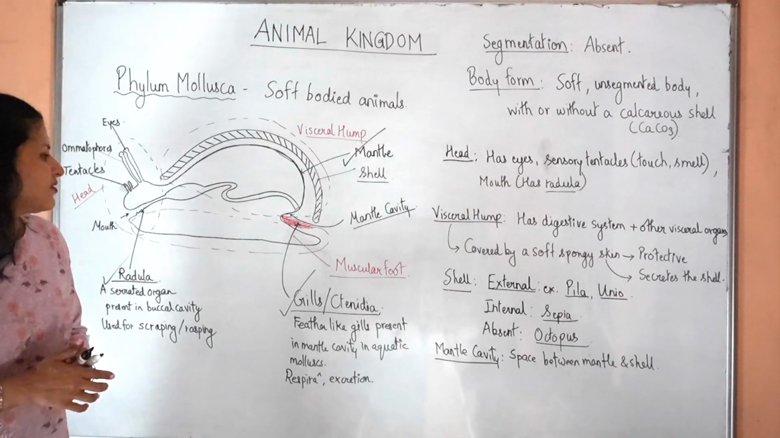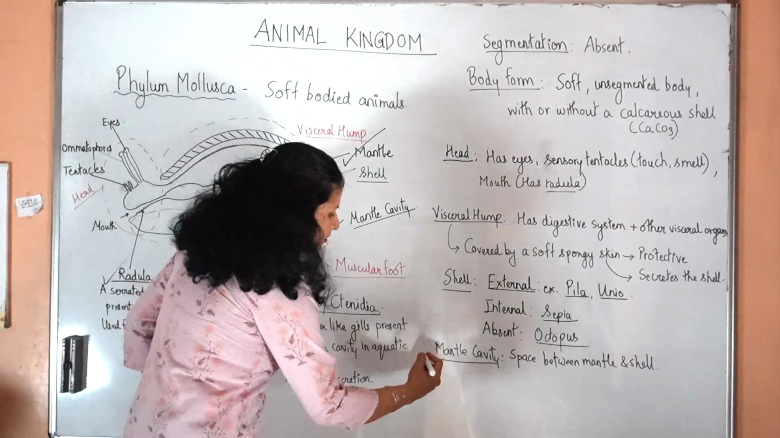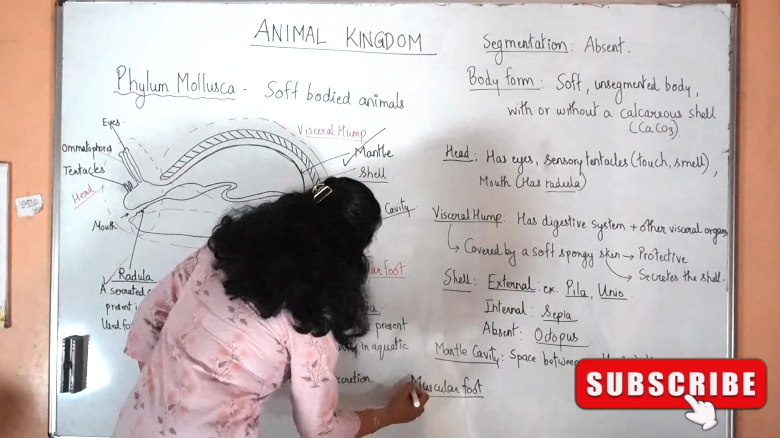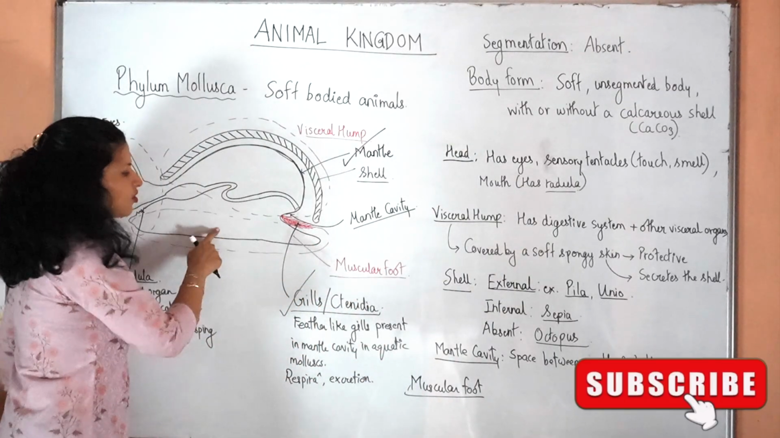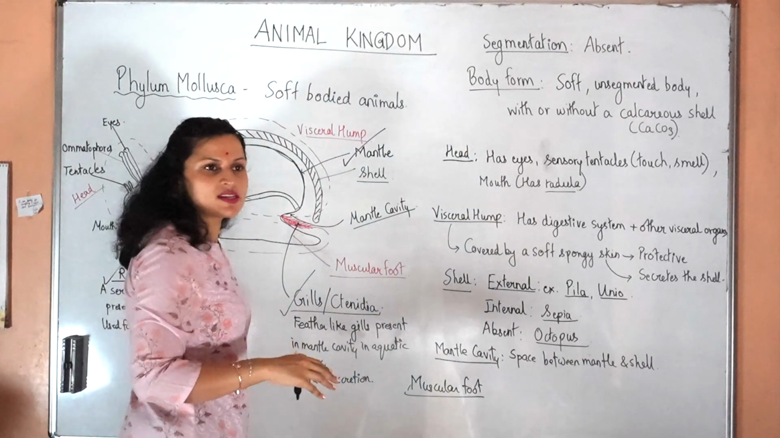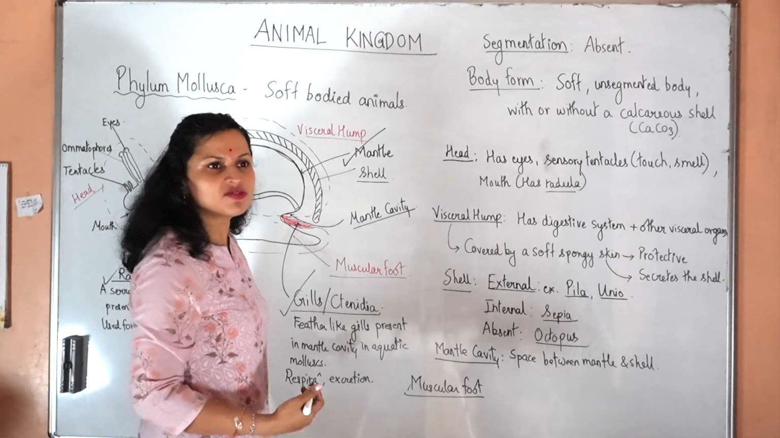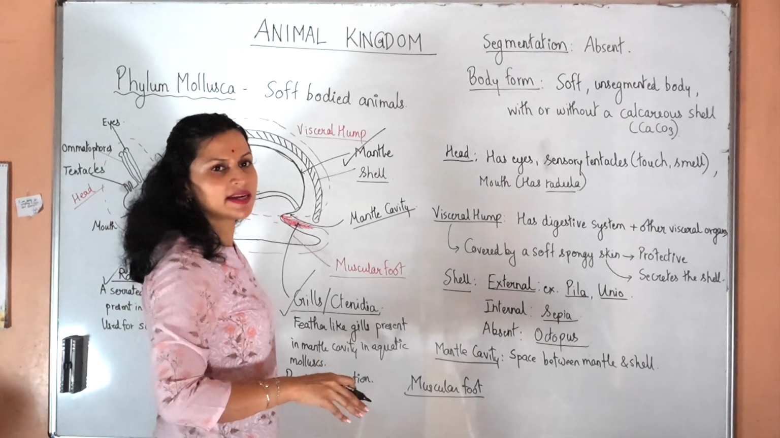And finally, we have the muscular foot. What can we say about the muscular foot? It is a muscular organ which is meant for locomotion. The snail moves very slowly. It is highly glandular. It secretes slime which helps it in gliding slowly.